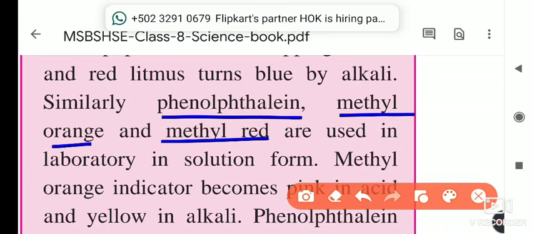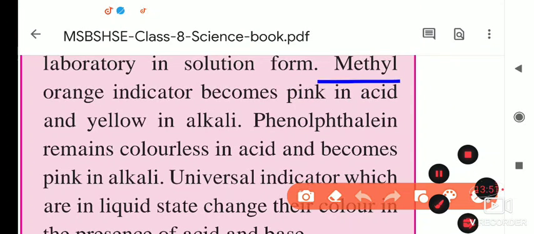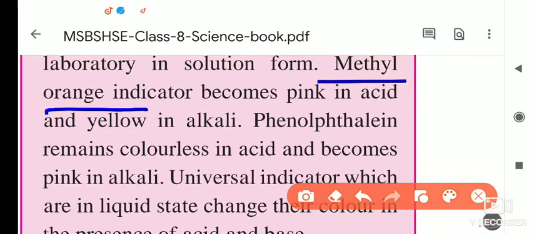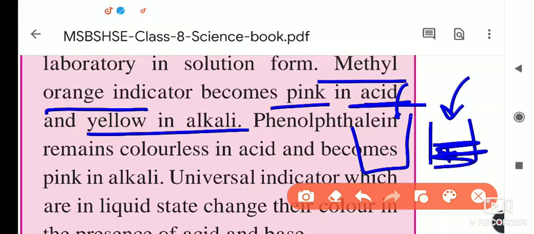Methyl orange becomes pink in acid. If we add methyl orange to an acidic solution, it turns pink in color. Okay, that you have to learn. And it is yellow in alkali. Suppose this is a beaker; if we add methyl orange to a base, such as a soap solution, it turns yellow in color.